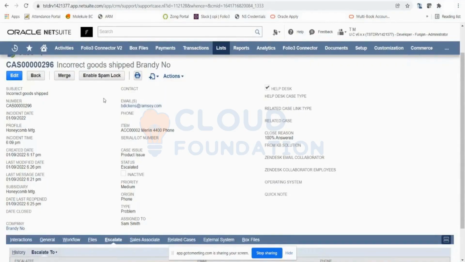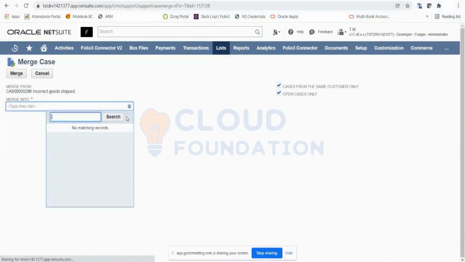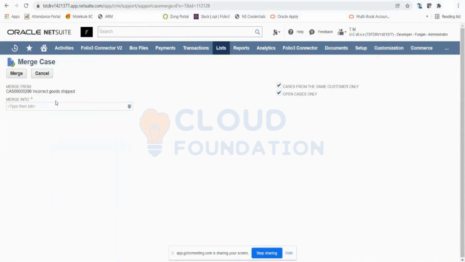That's the idea. And with merge, I believe you can merge your cases. You can merge one case into another case. If there are multiple cases against the same customer, you can simply merge those two cases into one. Right now, there are no other cases available, but you can merge multiple cases into one case record.